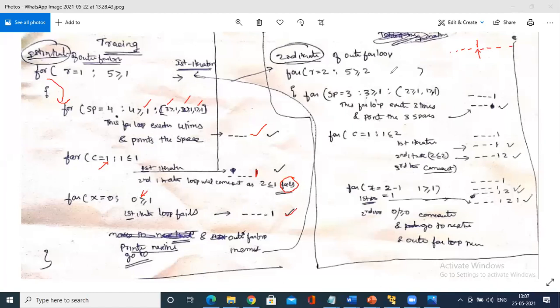So how do you go to the next line? See, second iteration, r equals 2. The outer for loop is incremented. For I, r equals 2, by this time you have printed this one. So no spaces will be there. I told you this is not the content. Till here we have done.